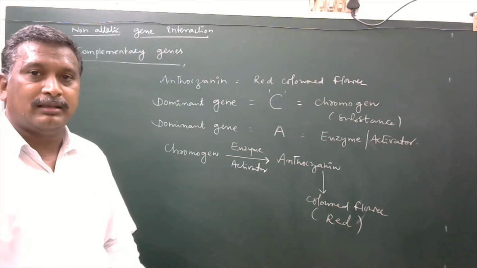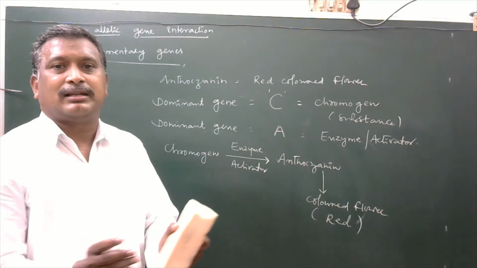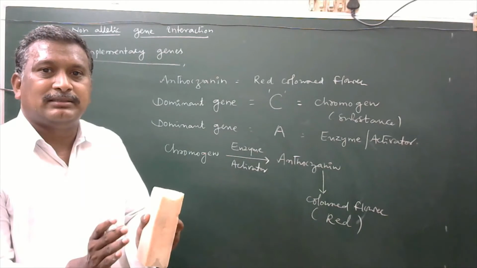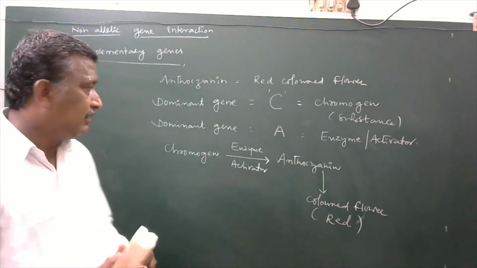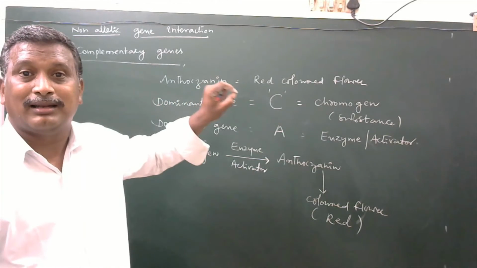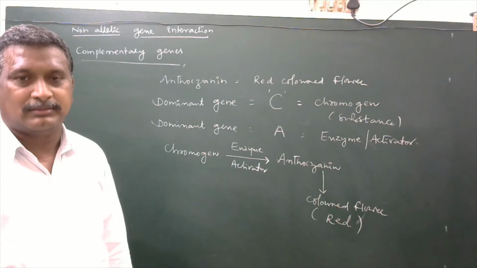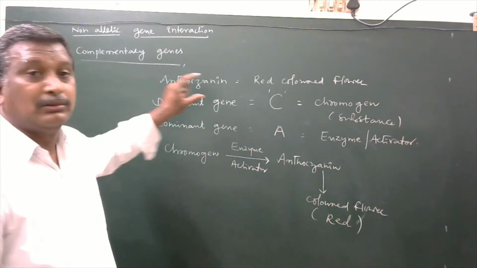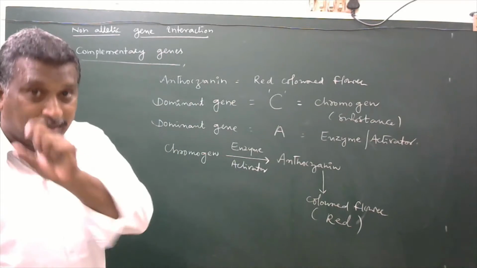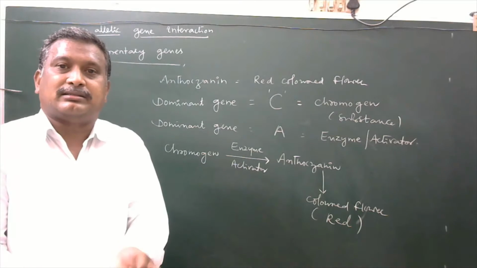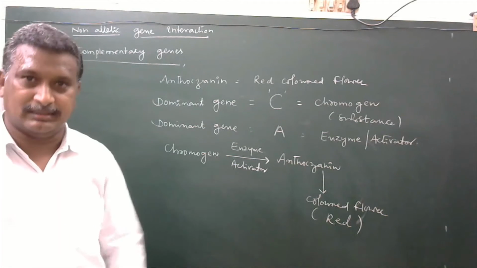I mean, here interaction of genes is occurring. These two dominant genes belong to non-allelic genes. So there is an interaction made between two different non-allelic dominant genes. They interact in such a way that they produce a character.